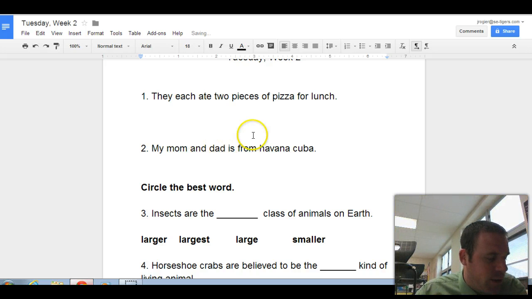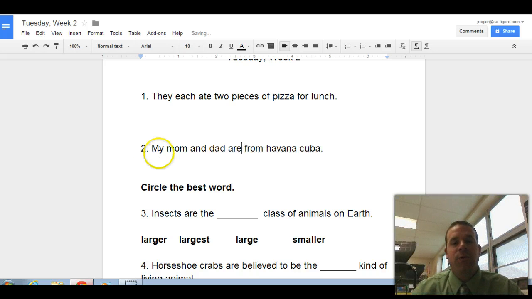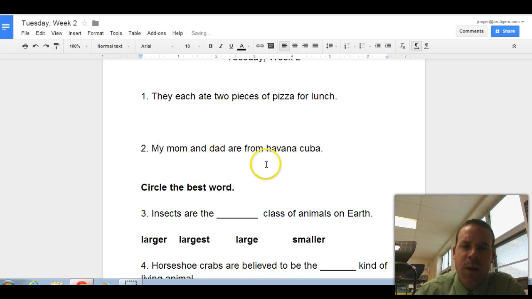And if you notice, too, they say that they is from Havana, Cuba. You would want to go with are because you have 2. You have mom and dad, so you have plural. And then Havana, Cuba, you always capitalize cities, states, countries, that type of thing. And you always put commas in between cities and states or countries. So Havana, comma, Cuba. So my mom and dad are from Havana, Cuba.